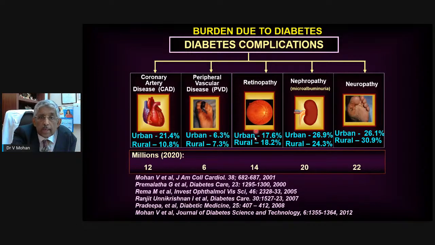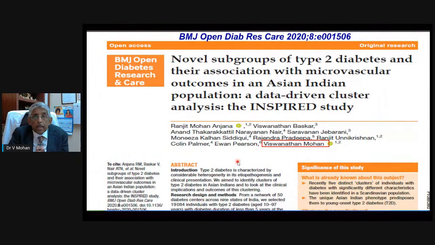For example, let's look at retinopathy. Probably 14 million people with diabetic retinopathy in India, and therefore, a lot of work for ophthalmologists to do. But on a more sober note, the chance of becoming blind is quite high if it is not detected early and treated early. Now, one more point I just wanted to share with you is that not all people with type 2 diabetes have the same risk for microvascular complications.